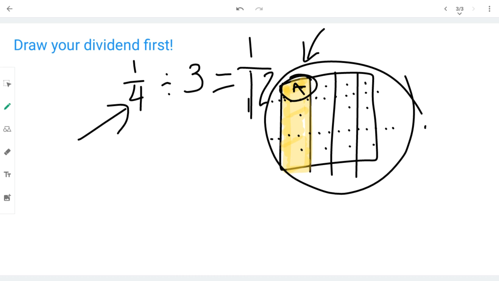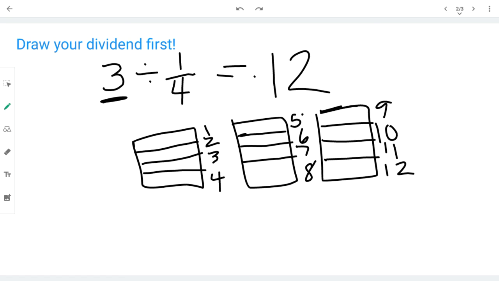So when you draw the dividend first, you see how different the models are. Let's take a look. When I have a fraction in front, I only have one box. But when I have a whole number in front, I have that many boxes in front. So 3, that's the amount of boxes I have.